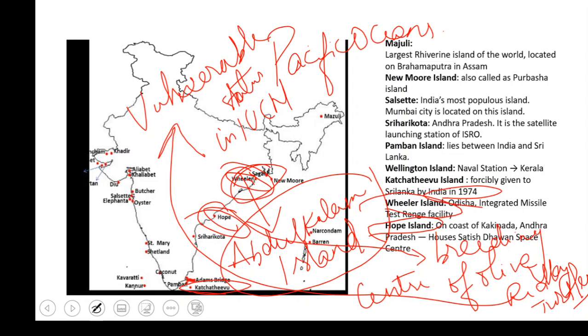As per that status, the olive ridley turtle is in the vulnerable category. Slowly its population is increasing. So in AP, there is Hope Island where we can see the breeding of olive ridley turtles.